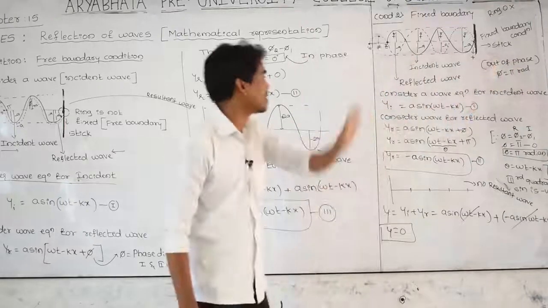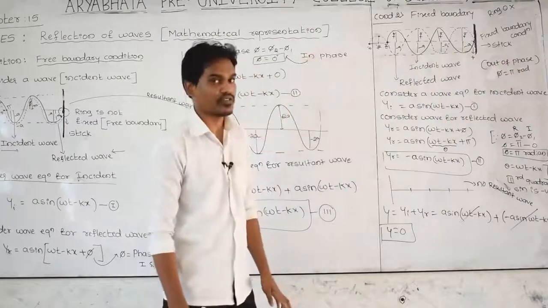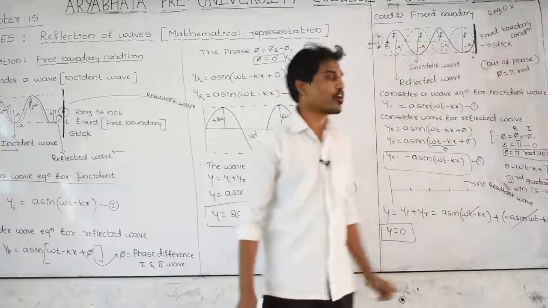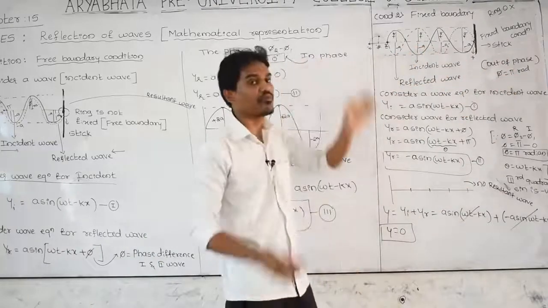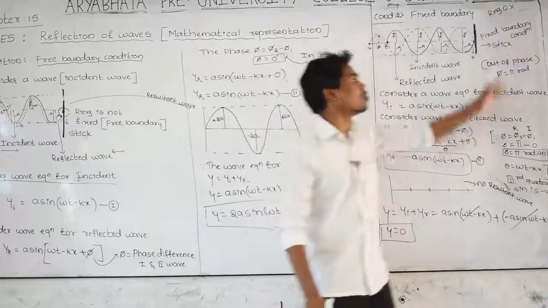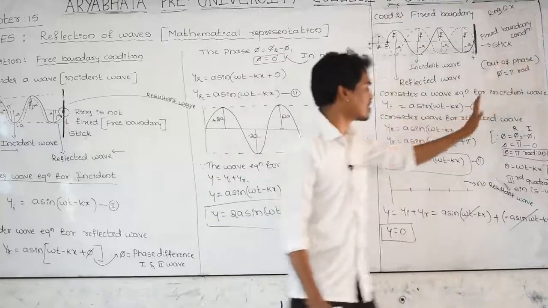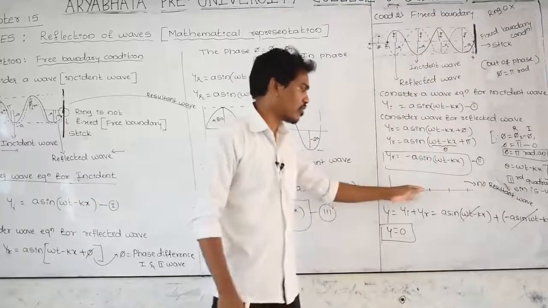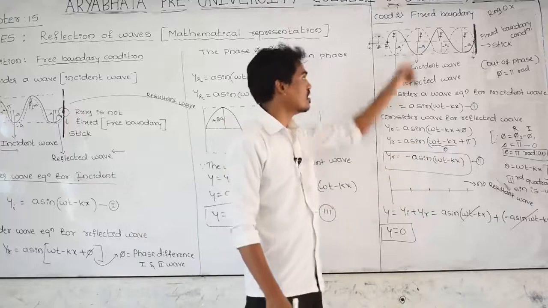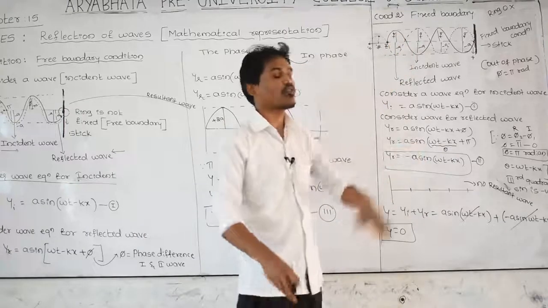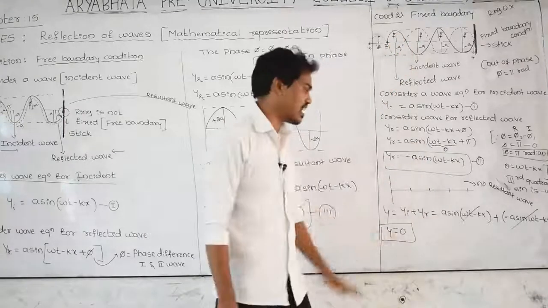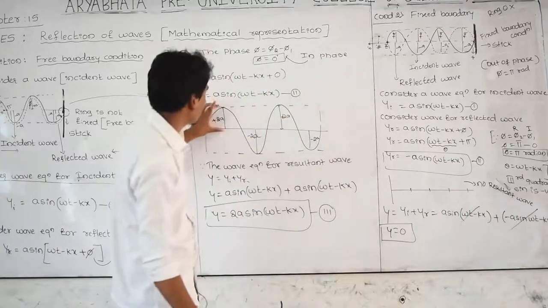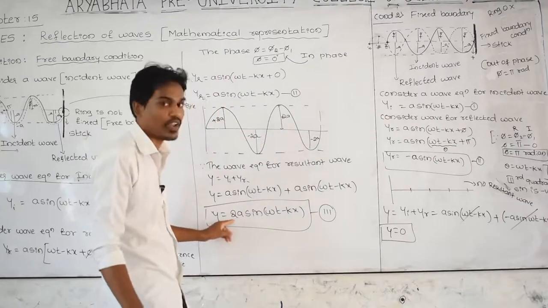If 0 degree is there, you can call it in phase. If 180 degrees is there, we can call it out of phase. If 0 degree is there, the wave energy becomes double. If out of phase, meaning pi radian, there is no wave, the wave energy gets cancelled with each other. You are not getting a wave. The first incident wave and reflected wave have both been cancelled. As a result, there is no wave. That's why y is equal to 0. Here the wave energy becomes double. That's why you are getting 2a here.